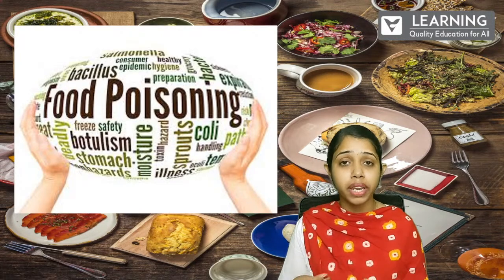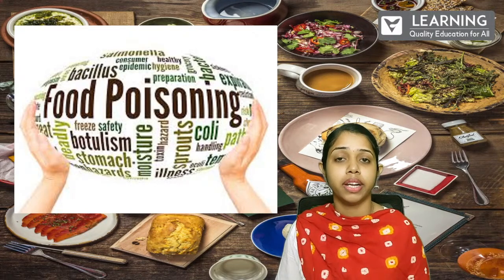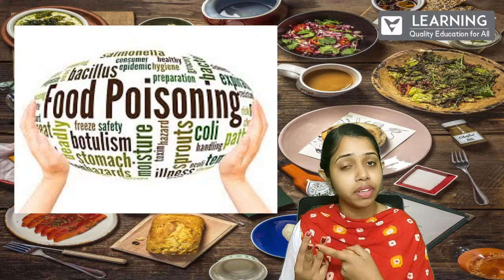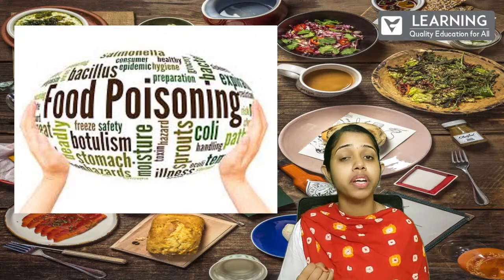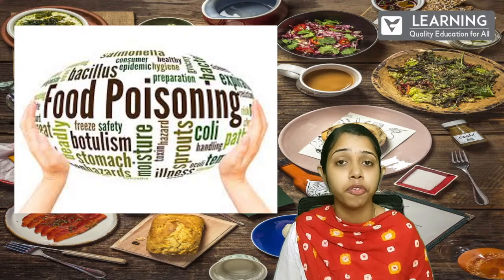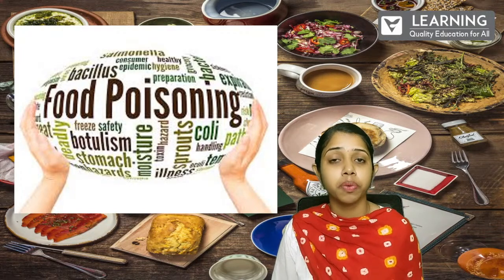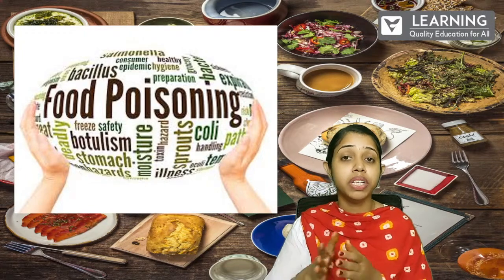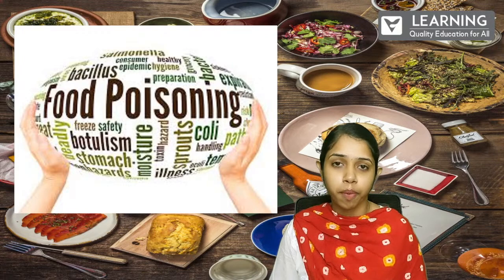Yes, and it is very important that we make sure we use good food that is always covered, well cooked, and prepared with good hygiene. It is also important that the water we use for preparing our food and for drinking is good. Whenever you use water, you have to boil the water and then use it. So these are the methods through which we can prevent food poisoning.